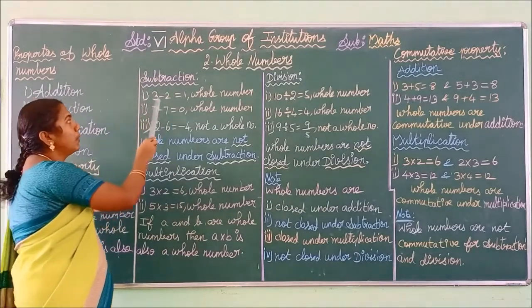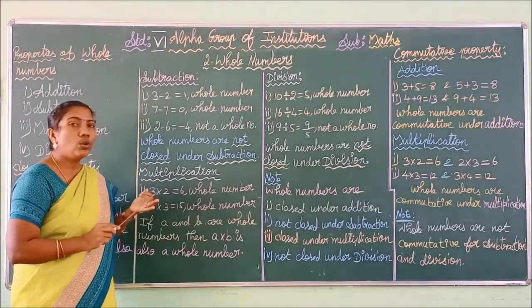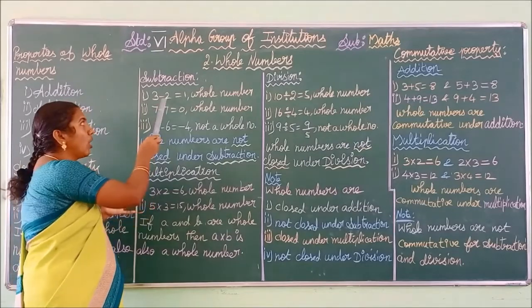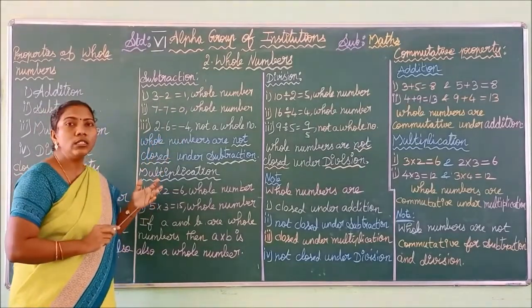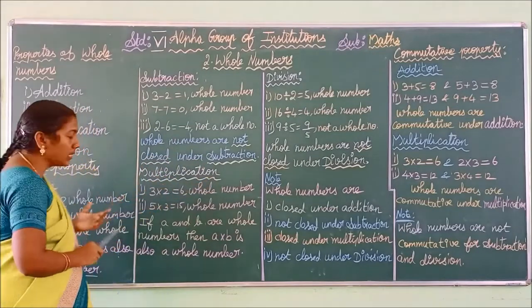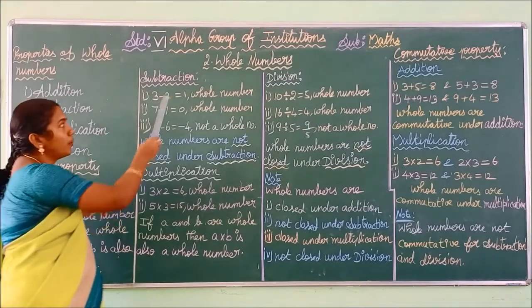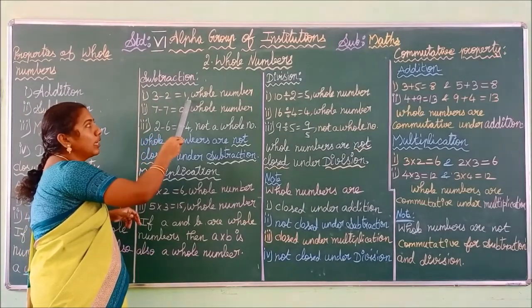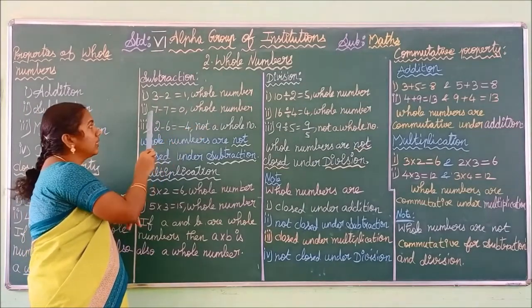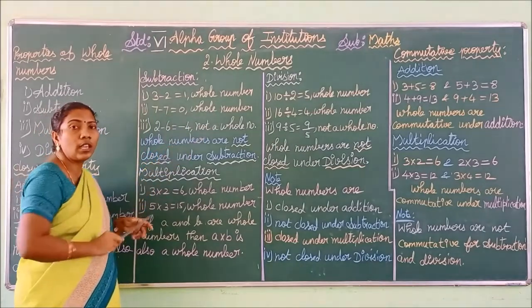Next we are going to see the same closure property for the operation subtraction. See the example: 3 minus 2. 3 is a whole number. 2 is a whole number. Here our operation is subtraction. So 3 minus 2 is 1. 1 is also a whole number. Previously we added two whole numbers because we had chosen addition. Here our operation is subtraction, so we are subtracting two whole numbers. We get one answer, and the answer is also a whole number. See the next example: 7 minus 7 is equal to 0. 0 is also a whole number.